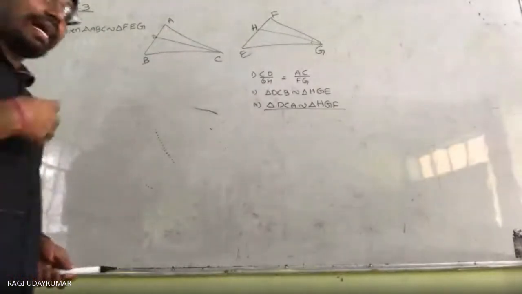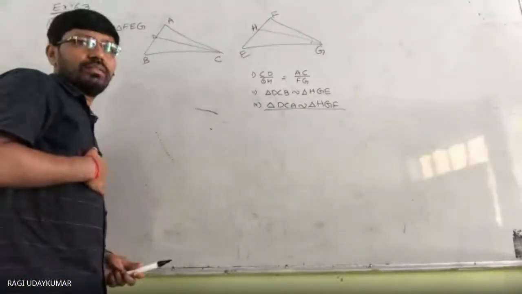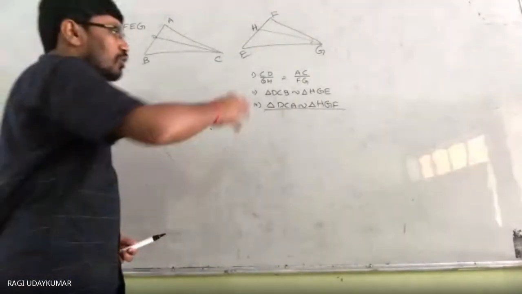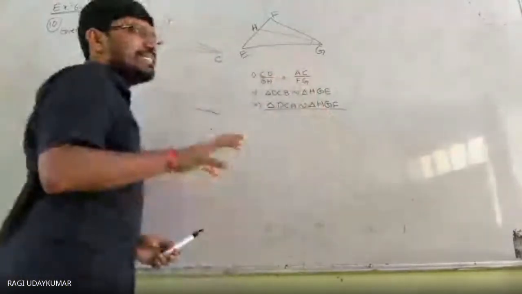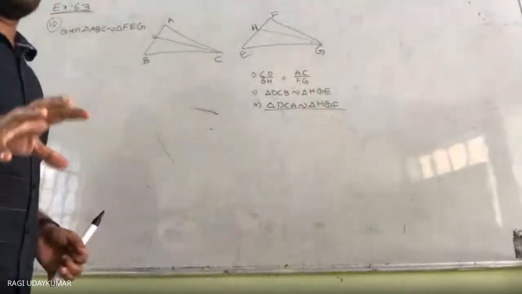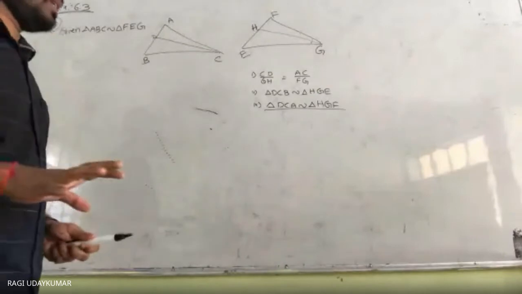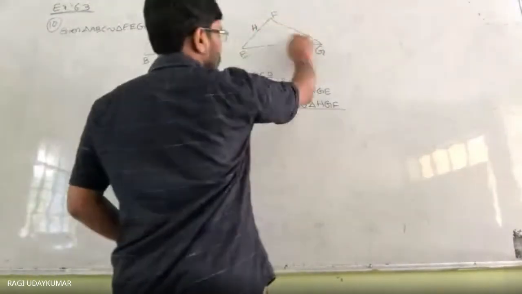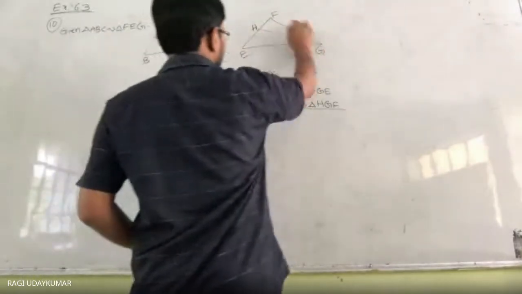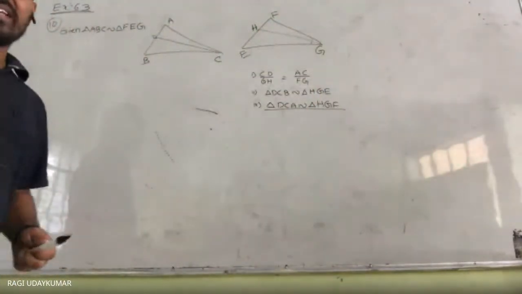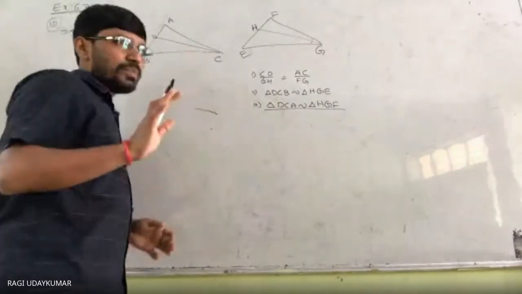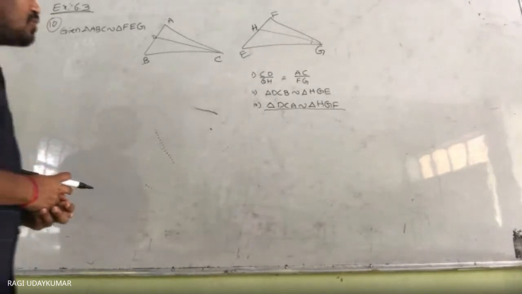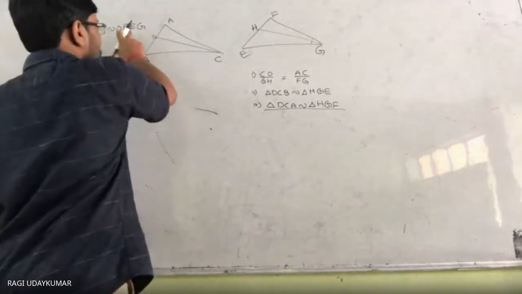Or is there any other method to prove it without proving this one? We need to choose the easy method here, whatever is given to you. So that's why it is better we go for that. How do we prove these two triangles are similar? This triangle and this triangle. For that, AA similarity. We are not supposed to write AA similarity directly here; in these two triangles only, the similarity is here.